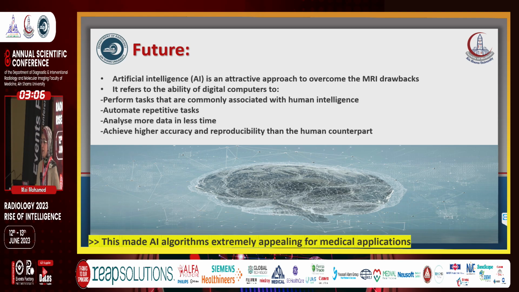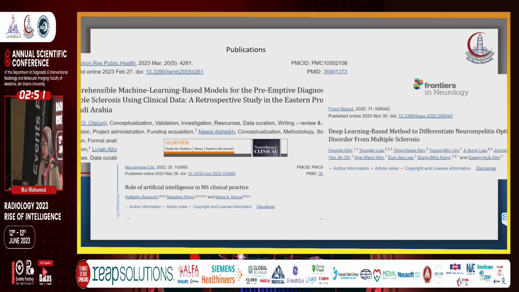Artificial intelligence is an attractive approach to overcome the MRI drawbacks. It refers to the ability of computers to perform tasks that are commonly associated with human intelligence: automate repetitive tasks, analyze more data in less time, and achieve higher accuracy and reproducibility. Many recent publications have been published on the role of AI in detection of MS.